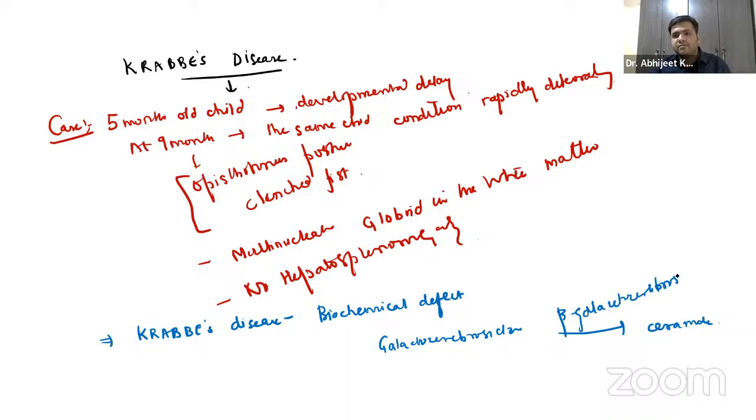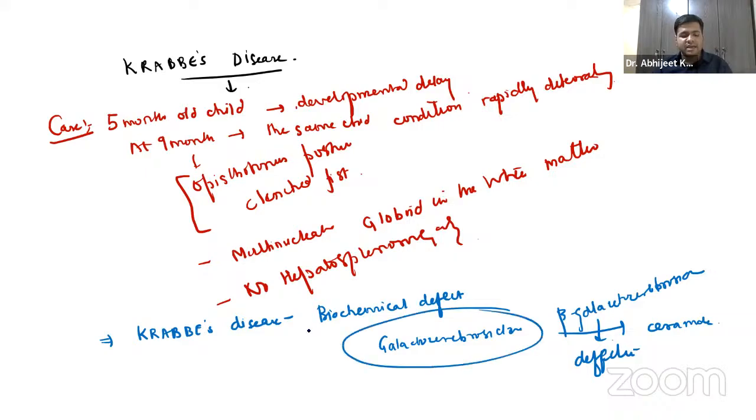Now this enzyme will be defective. What will happen? There will be increased galactocerebroside. This will result in severe neurological deficits, right? That is something you have to remember over here.